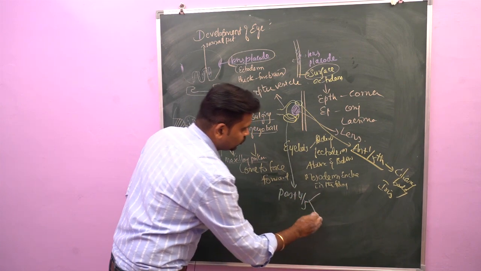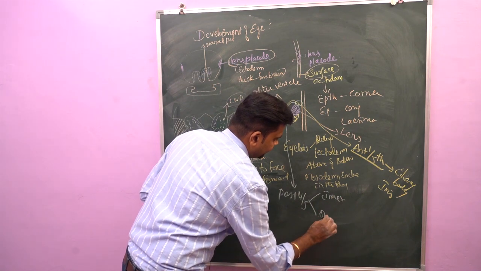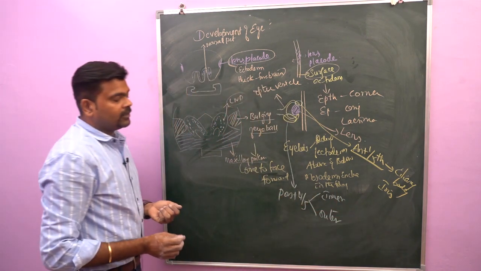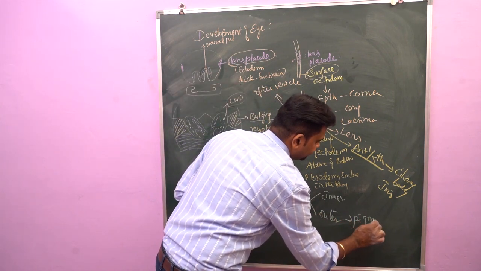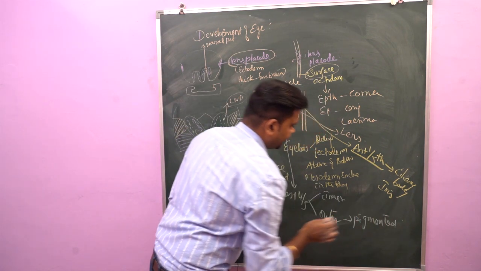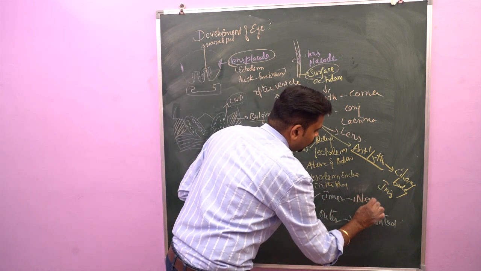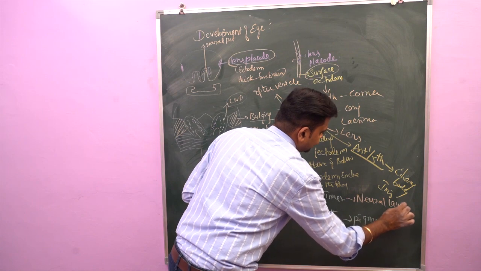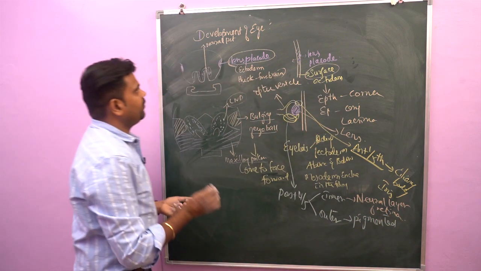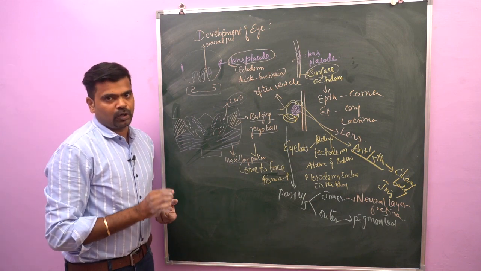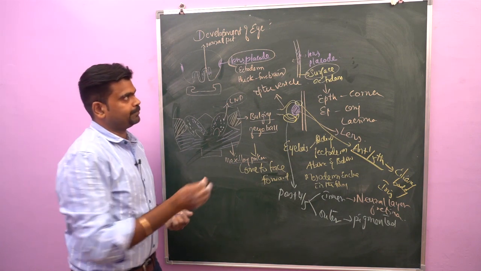This outer layer gives rise to the pigmented layer of retina, and the inner layer gives rise to the neural layer of retina. So this is the brief introduction about the development of the eye. Okay, next we'll go to the development of the ear.